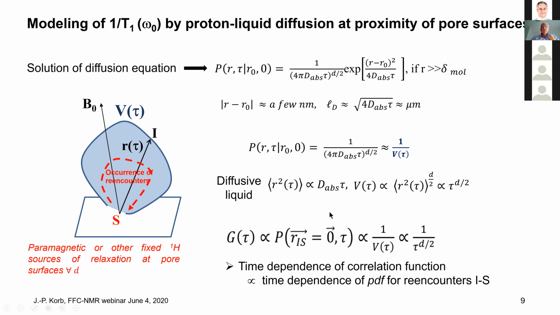So if you come back to what NMR relaxation is, we need to have a time dependence of the correlation function. And we assume that because of the distance, 1 over R6, what is very important for the relaxation is the occurrence of the position of this spin as first neighbor to the source of relaxation. This means that at long time, the probability to re-encounter, so the probability that the distance between these two spins is 0 in a time tau, is inversely proportional to the volume visited by this random walker, and then is inversely proportional to the time to the power d divided by 2.